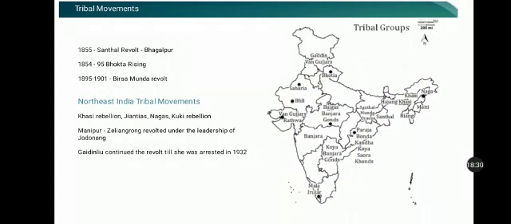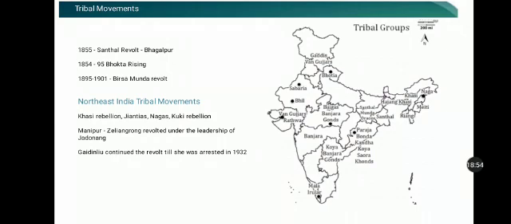Their lands were confiscated and captured, they became bonded laborers, restrictions were imposed on hunting and use of forest products, and moneylenders exploited these people. All these points are quite common for any tribal revolution.